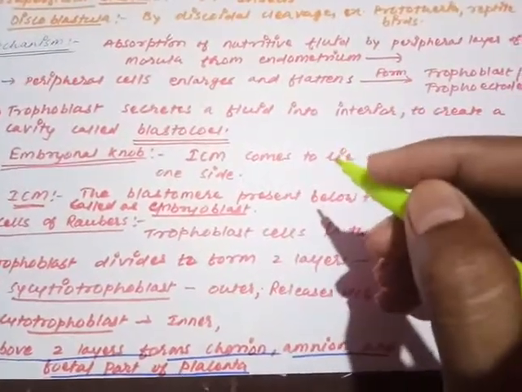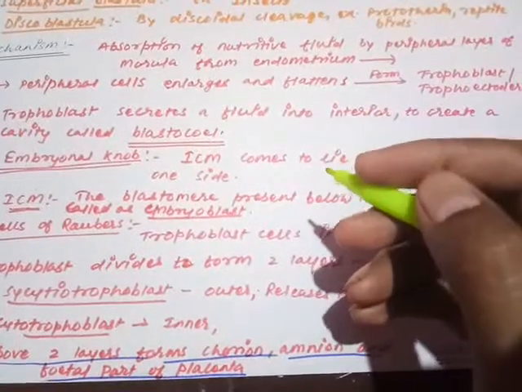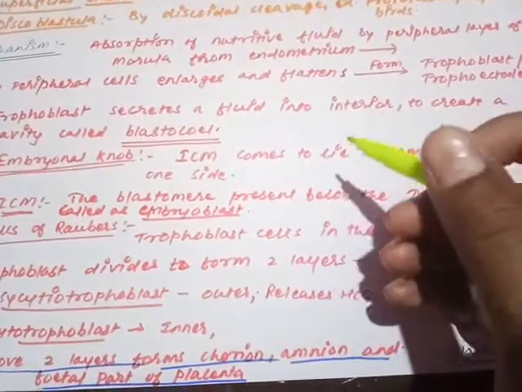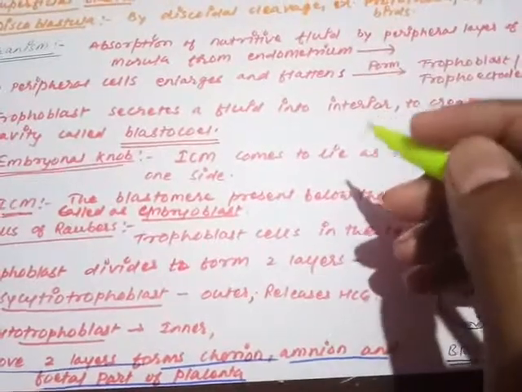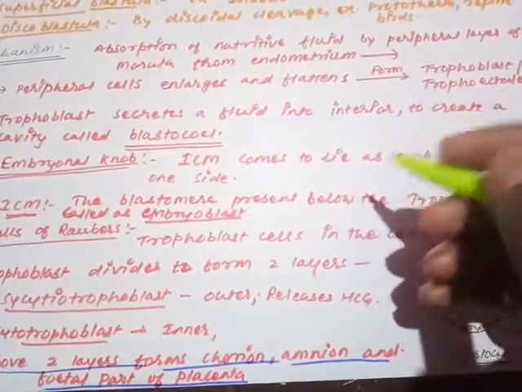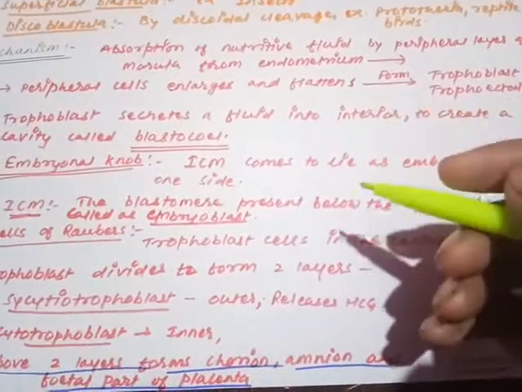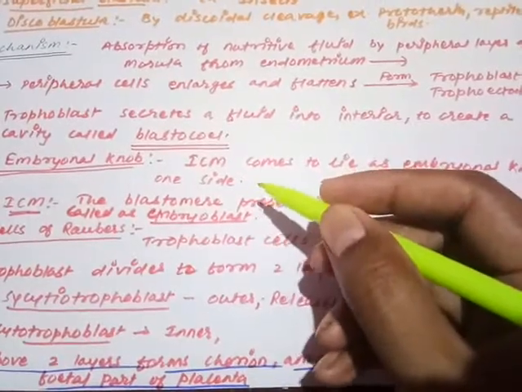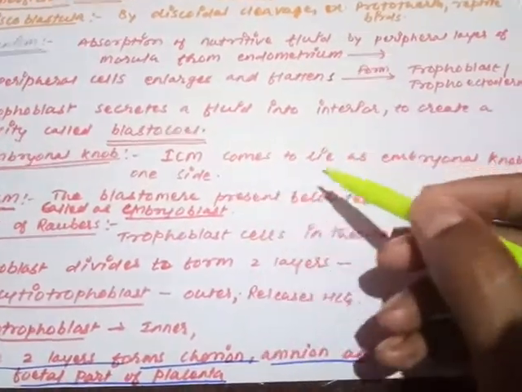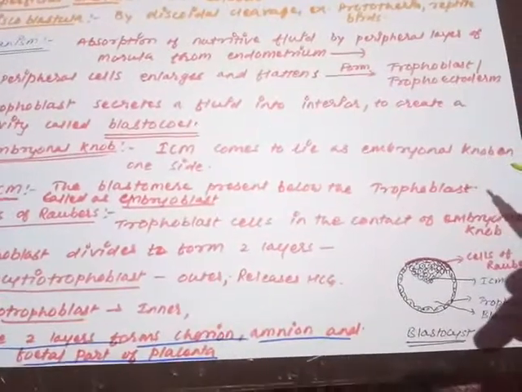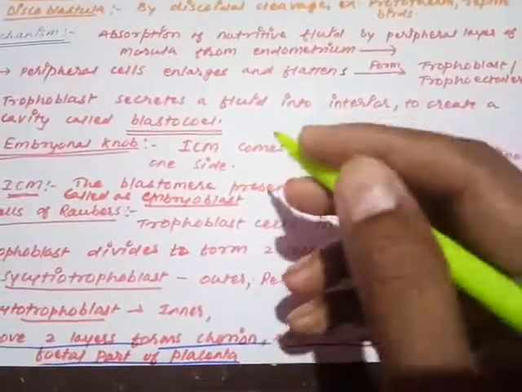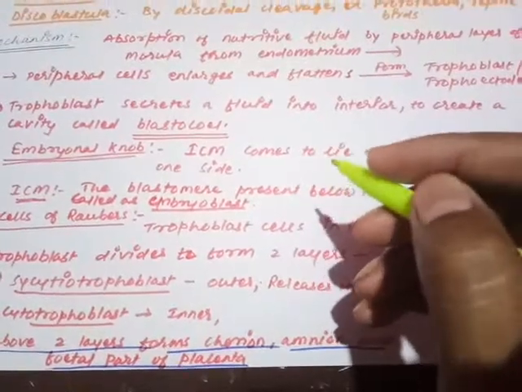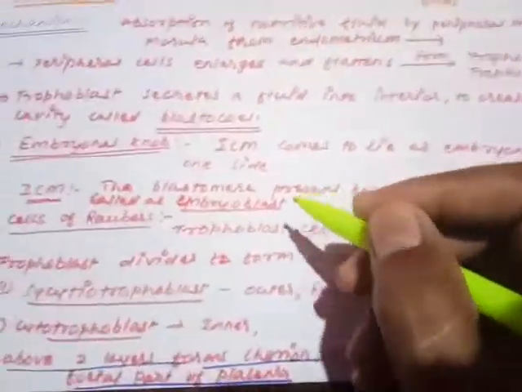जैसे ब्लास्टोसील का फॉर्मेशन होगा, तो this is a very much understood point कि all the blastomeres and all the embryoblasts cannot be found to be attached to the ट्रोफोब्लास्ट और ट्रोफोएक्टोडर्म. केवल कुछ पॉइंट पे ही ये ट्रोफोएक्टोडर्म से अटैच होके रहेंगे. So the point at which they are found to be attached and lying closer to the trophoblast is going to form a projection that is called embryonal knob. So ICM comes to lie as the एम्ब्रियोनल नॉब on one side. एक तरफ जाके वो एम्ब्रियोनल नॉब के फॉर्म में अरेंज हो जाता है.